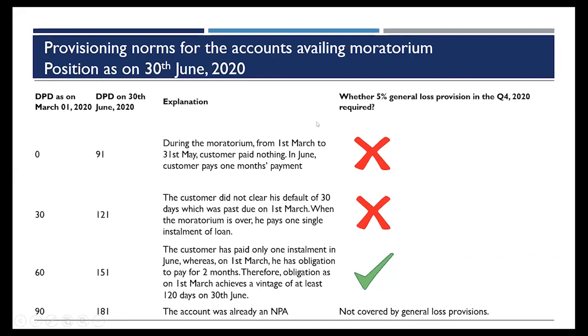Yeah, so there is a question from Abhishek Yadav. In case moratorium is granted to a borrower and the provisioning of 10% is made, subsequently the borrower repays the entire amount. Can it be written back instead of maintaining till the end of the year? No, it cannot be written back. The only thing that it says is that if there are actual provisions created, then you can adjust it against this general loss provision, or you will have to wait till the end of the financial year to roll it back. So you have to wait till the end of the financial year.